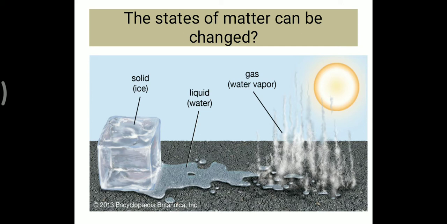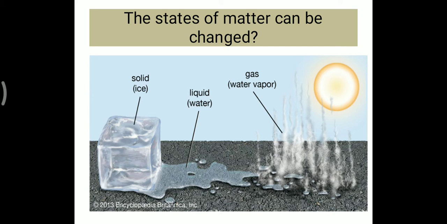So, today, students, we are going to discuss our chapter, matter. You know very well, students, matter is anything which occupies space and has some mass. Matter is everything which we can feel, touch, and observe. As we have discussed, matter is available in three forms: solid, liquid, and gases. And these forms are interchanged also.